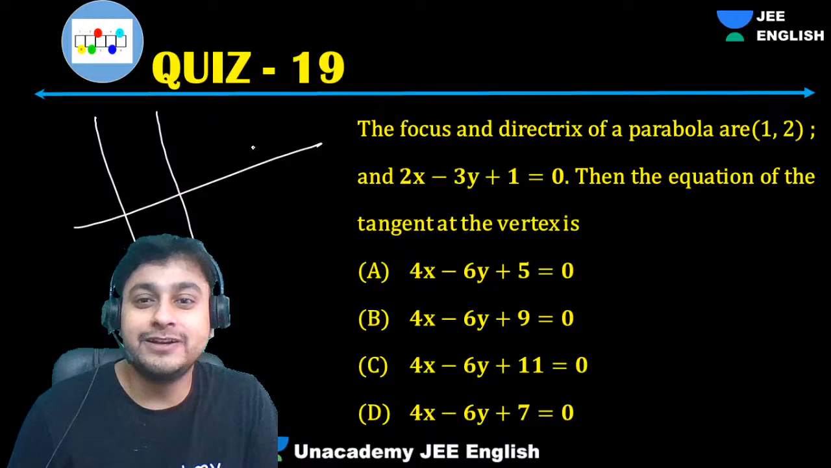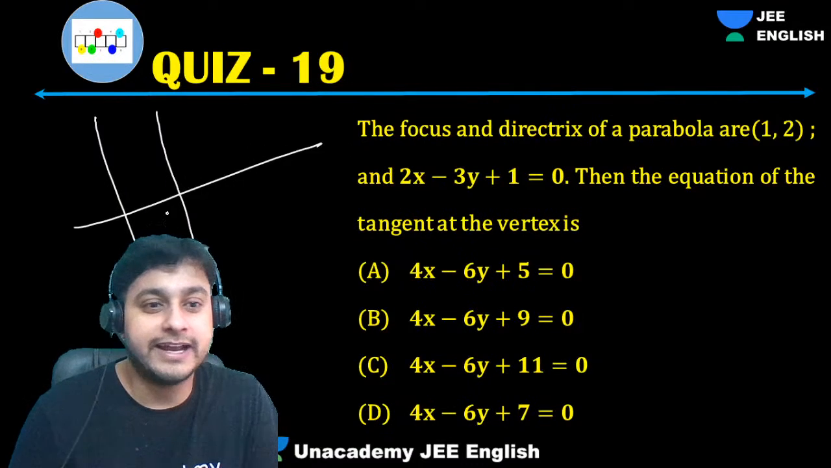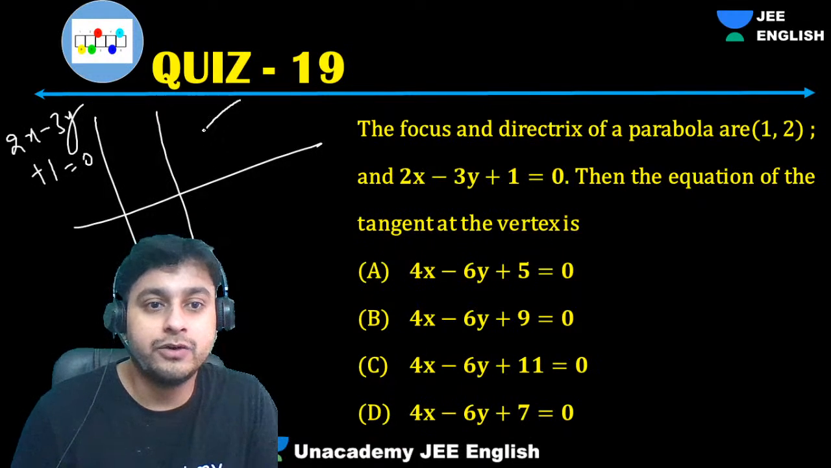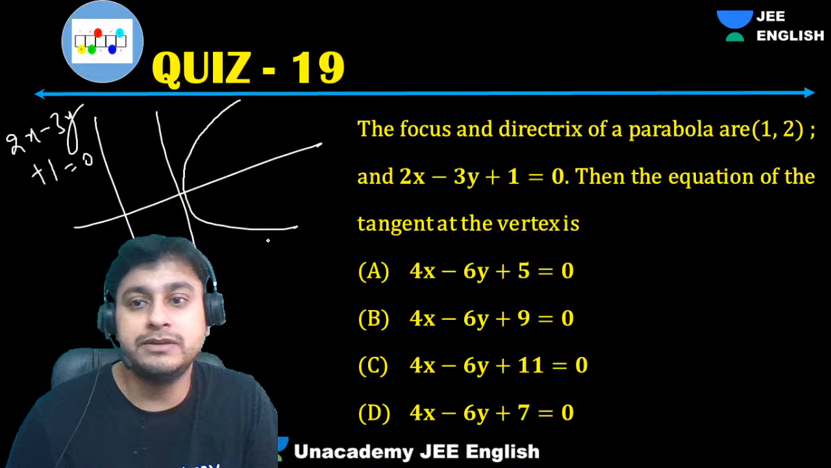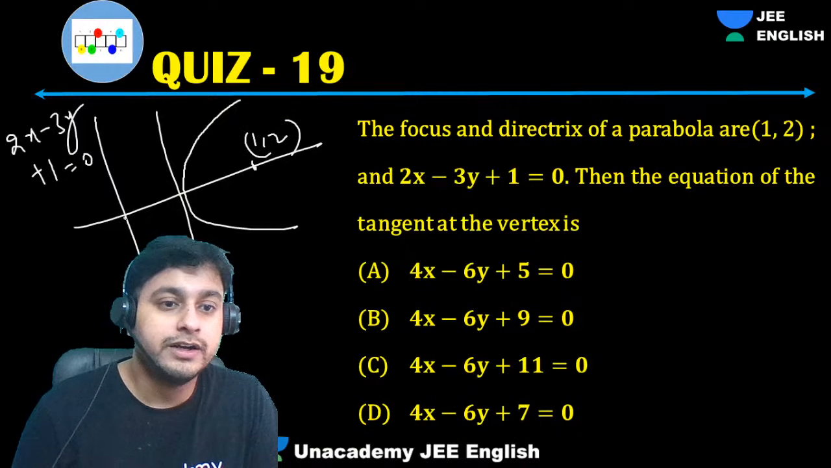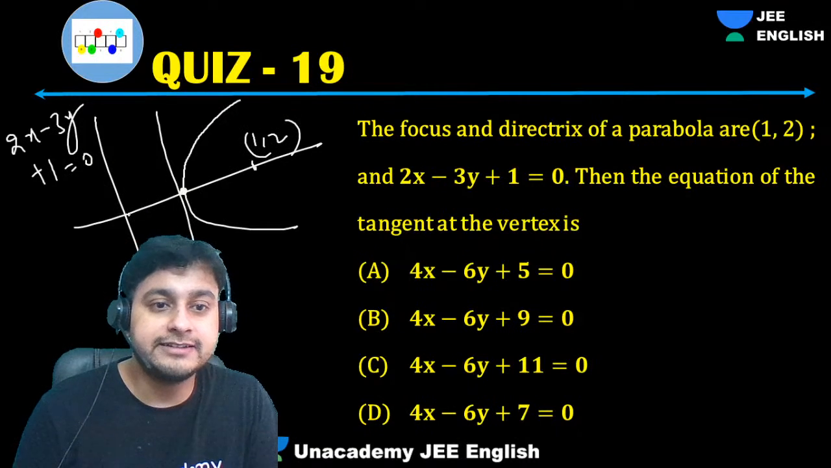So guys, the focus and directrix of the parabola are these. The directrix is 2x minus 3y plus 1 equals 0, and the focus is given as (1, 2). Okay, so guys, we need this. The directrix is given, and we need this.